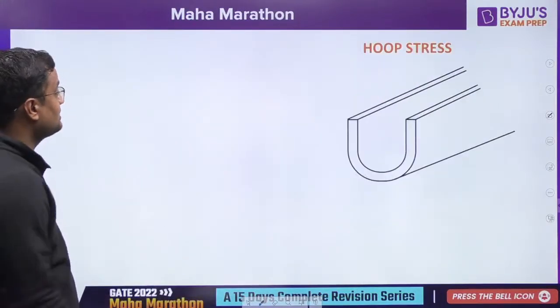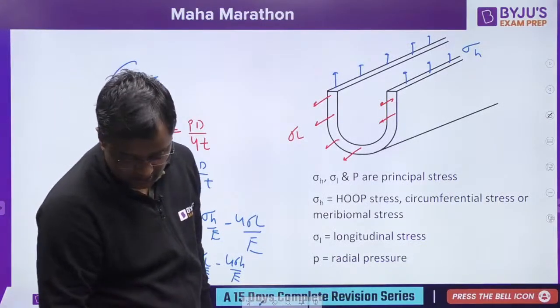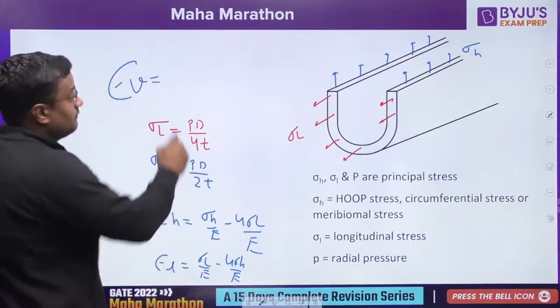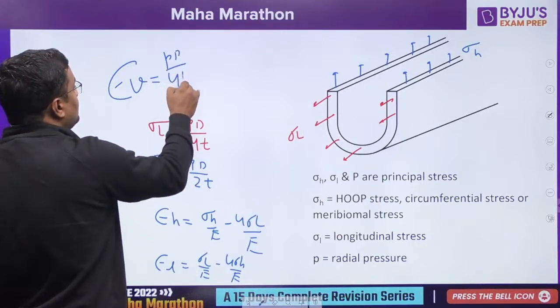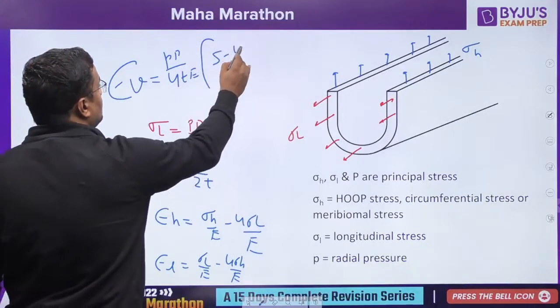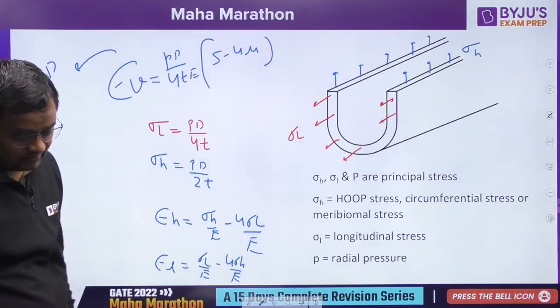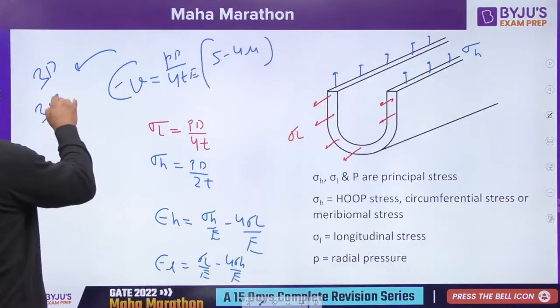Okay? And what is the change in volume? Because we are studying deformable bodies. So the volume change for the 2D case will be equal to PD by 4tE into (5 minus 4 mu). And if you are going for 3D, then you have to add one more term, 3 mu P by E.